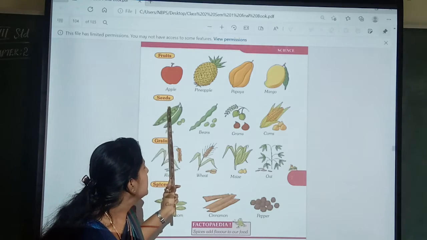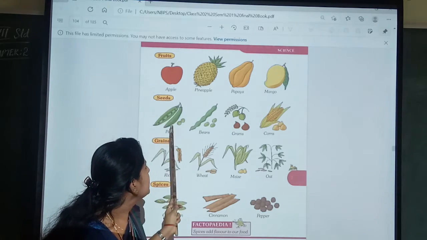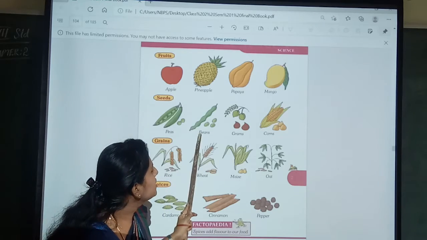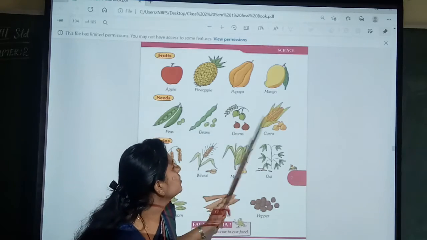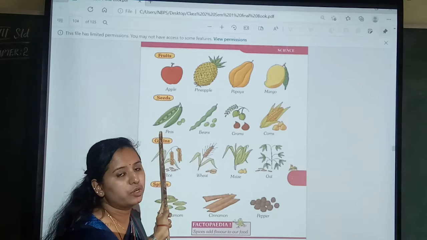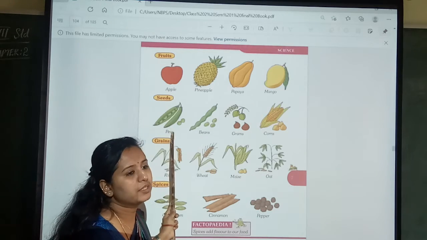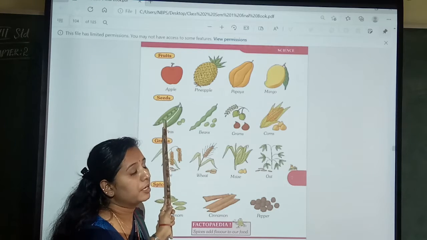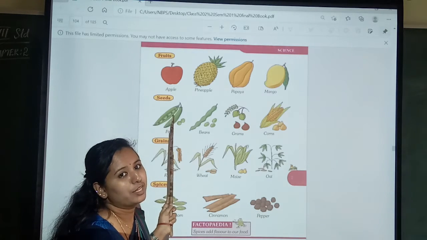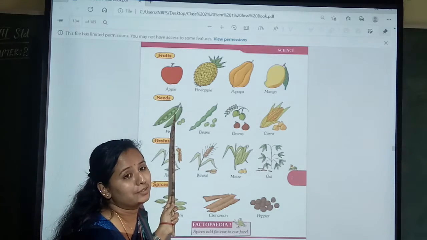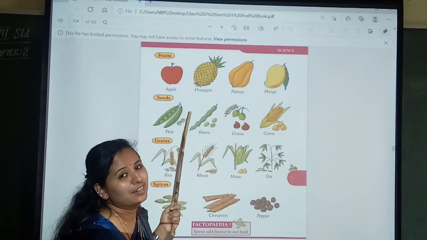And seeds. What are the seeds? Peas, beans, grams, corn. You know this peas, no? You call it batani. This is called peas. You use it for so many things like masala puri. You like very spicy items, like pulao.